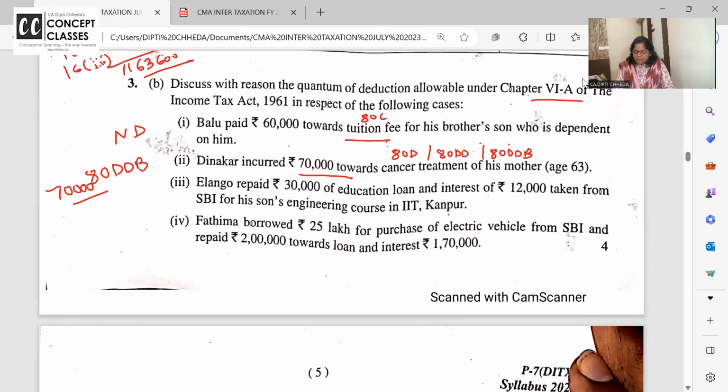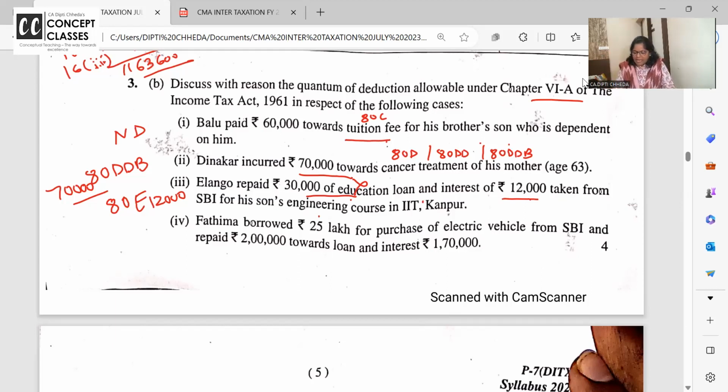Ilango repaid 30,000 of education loan and interest of 12,000 taken from SBI for his son. So when you take education loan, E for education. This is how we always learn. E for education. ATE. E for education. So in education, 30,000 principal is not allowed. 12,000 interest on loan is deductible for education of children for all the higher studies and all in India and for 8 consecutive years. Nice.